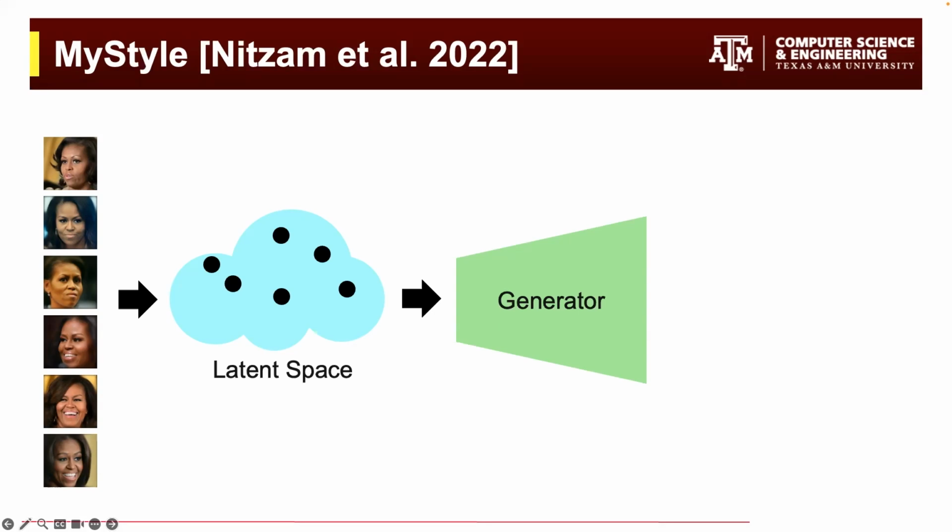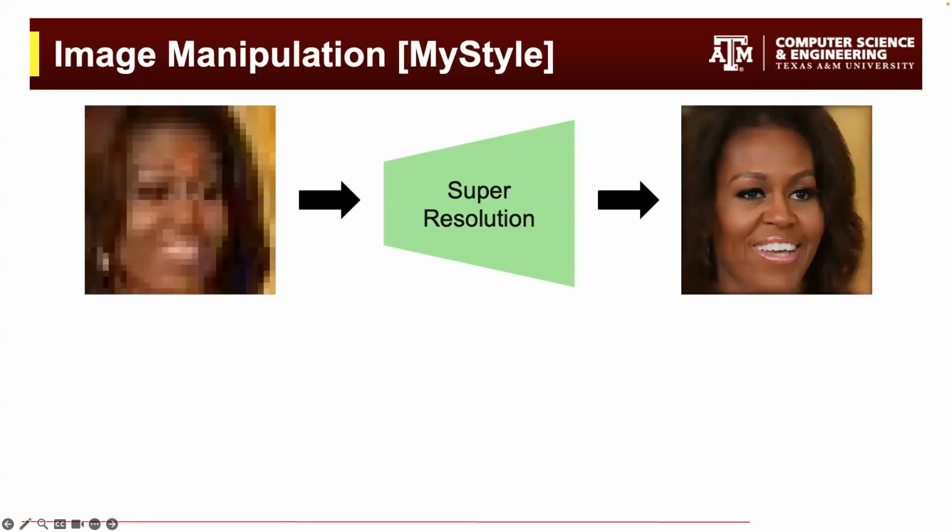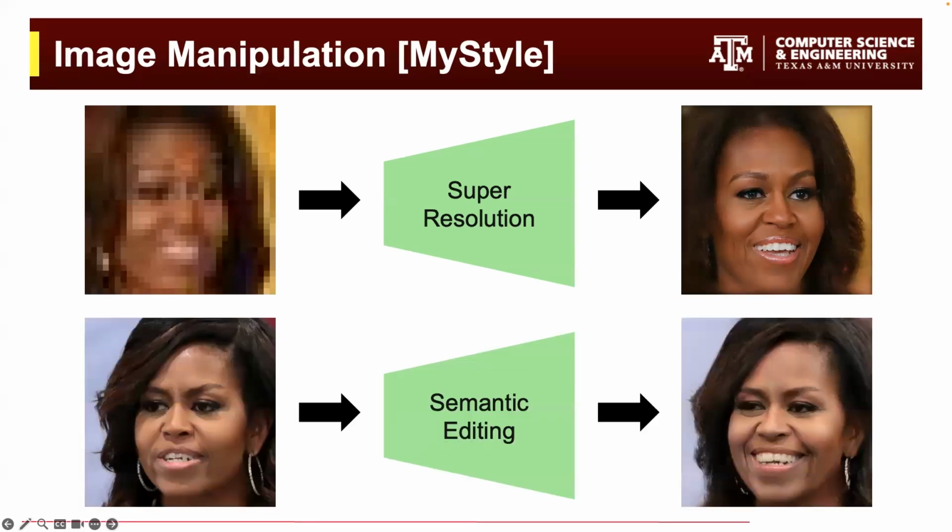It then tunes the generator through minimizing the loss between the generated images and the corresponding input images to obtain a personalized latent subspace. With the personalized prior, MyStyle is able to produce results that preserve the identity. For example, as shown here, the super resolved and edited images resemble Michelle Obama.